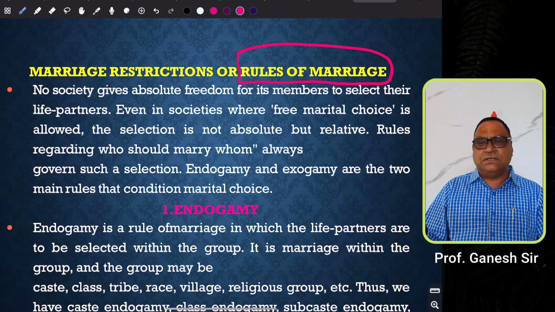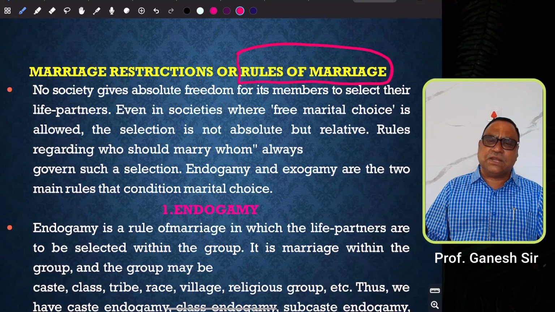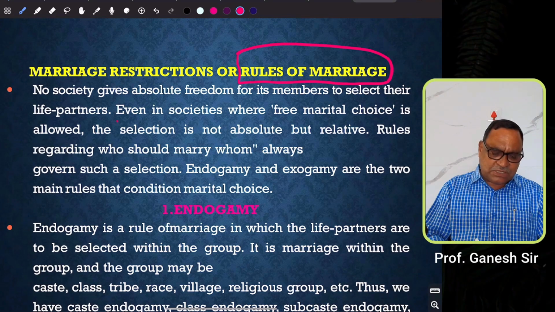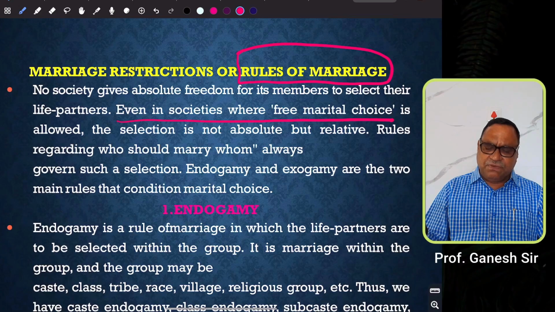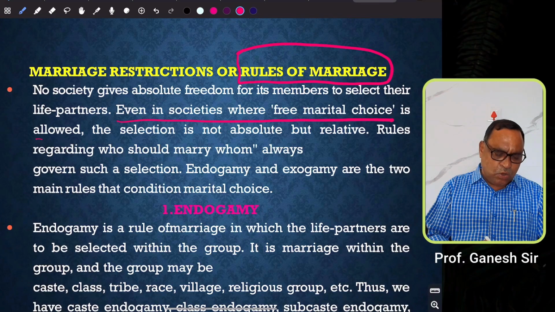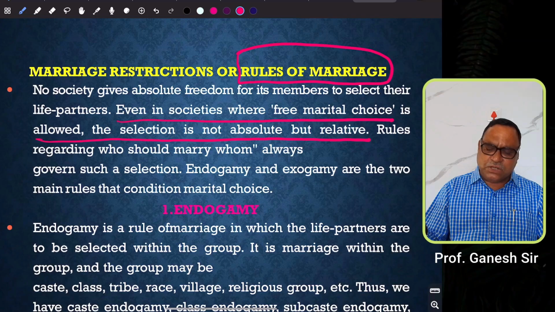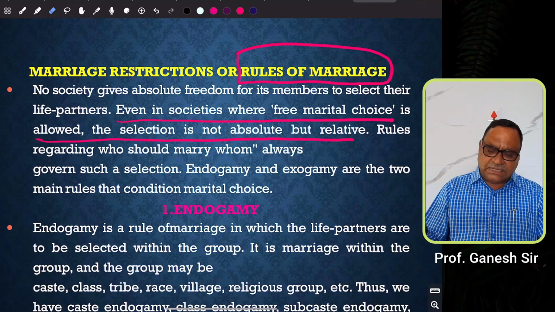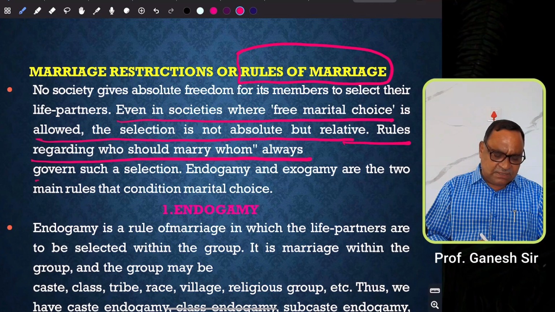In many societies, marriage is guided by certain rules, and these rules of marriage are related to choosing the life partner for an individual. So in many societies where premarital choice is allowed, the selection is not absolute but relative. That means people do not have the absolute freedom to choose their life partner from any social group. So, certain rules regarding who should marry whom always govern such selection.